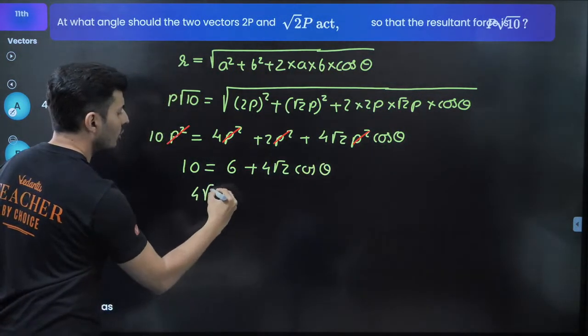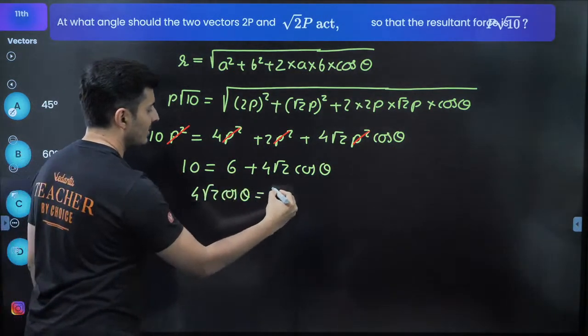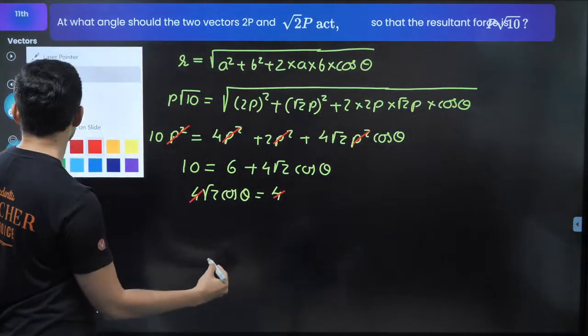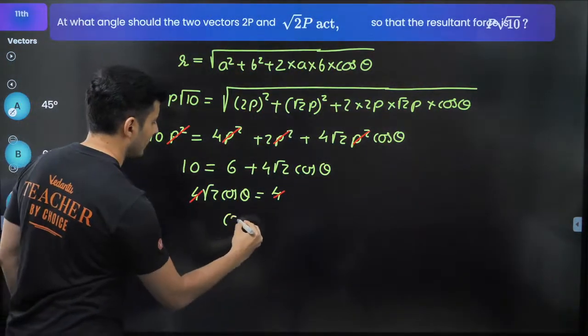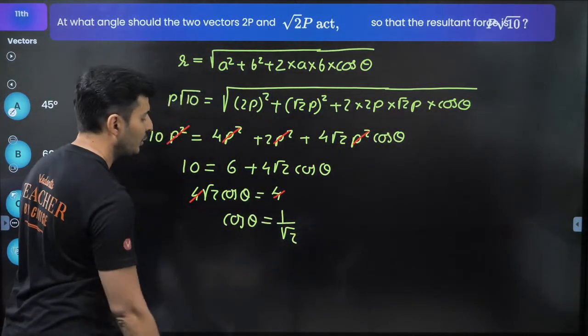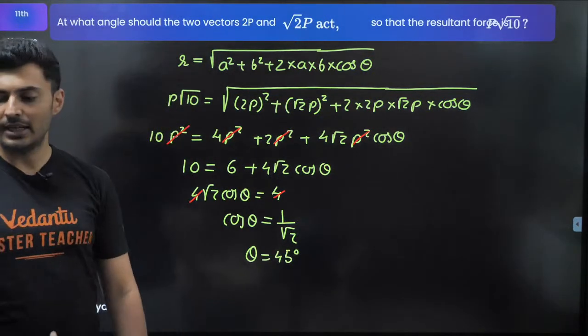So 4 root 2 cos of theta will be, take that 6 over here, 10 minus 6 is 4. Now I can again see that this 4 and this 4 also cancel, and I'm just left with cos theta is equal to, bring this root 2 below, is 1 by root 2. So hence theta should be 45 degrees. That's it, complete answer.